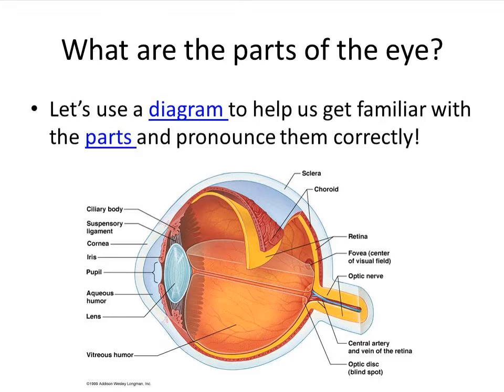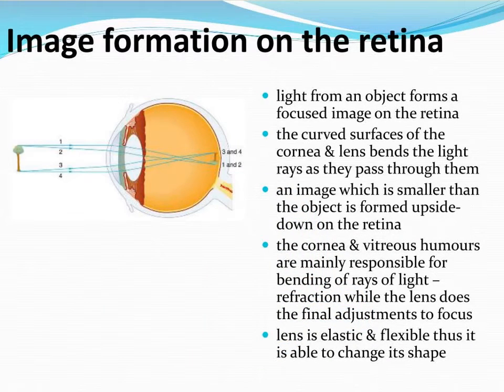Myopia and hypermetropia are like diseases: nearsightedness and farsightedness. Next, image formation on the retina.